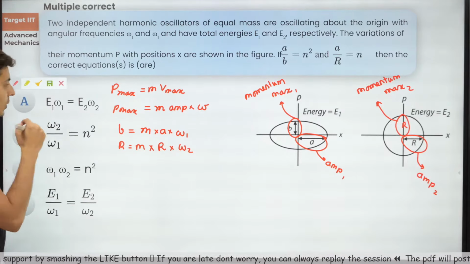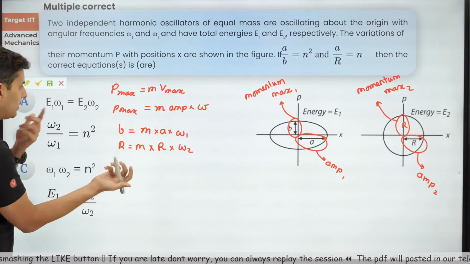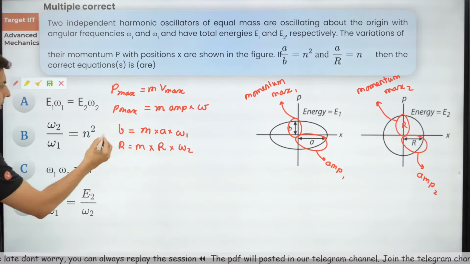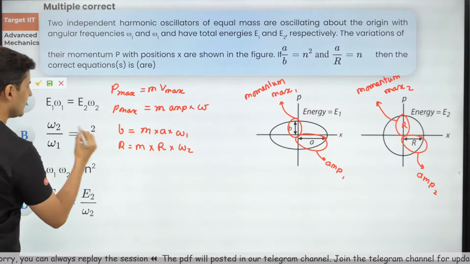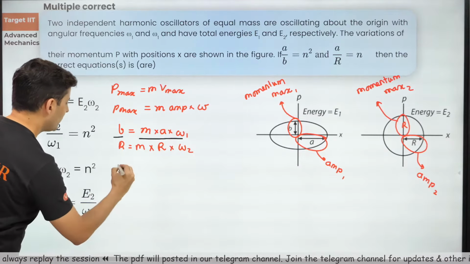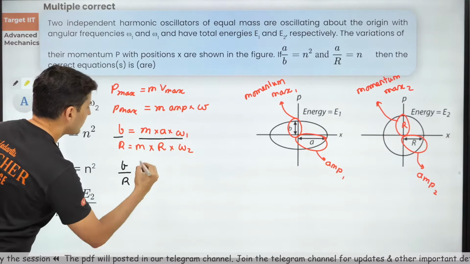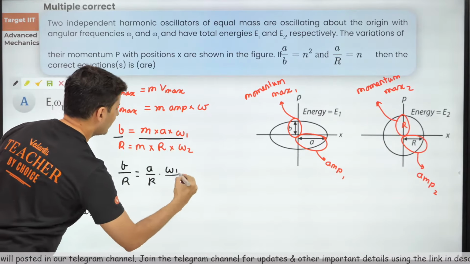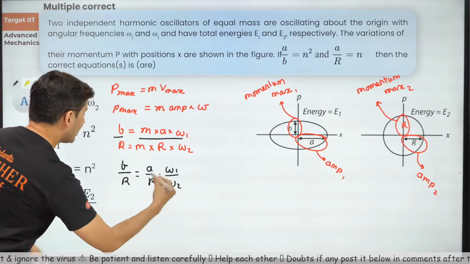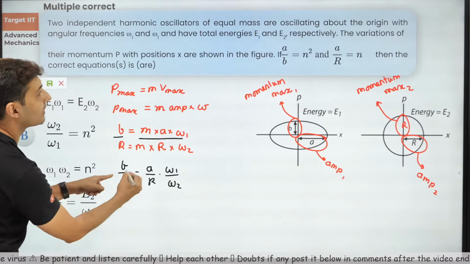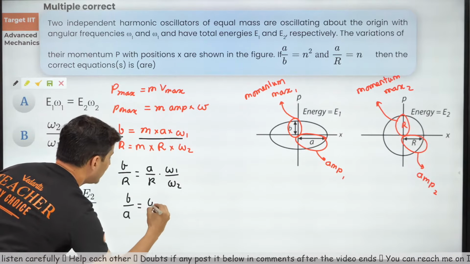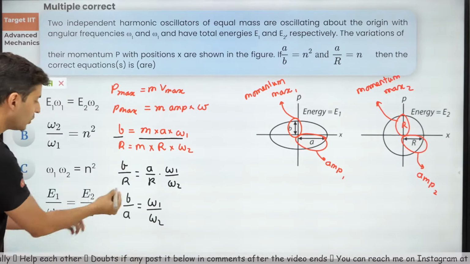So now let's just divide them. Probably it might help us, so let's see what we get. B by R is equal to, M cancels, A by R into omega 1 by omega 2. I can cancel R and R, take A over here, and I will get A by B. So B by A is equal to omega 1 by omega 2.